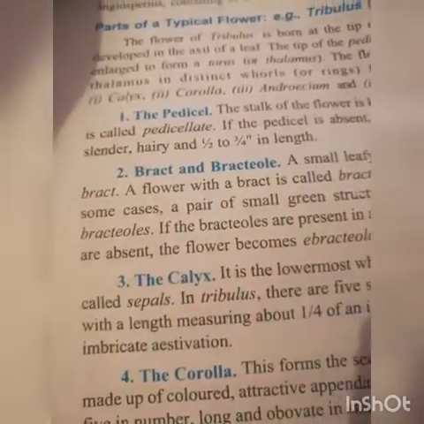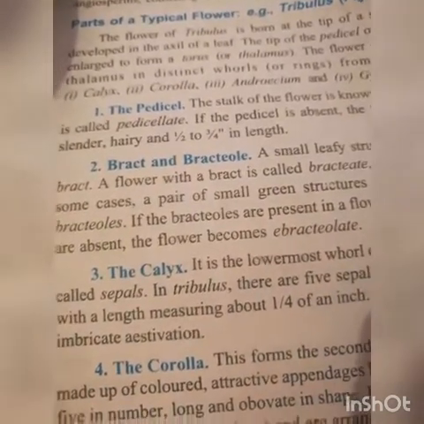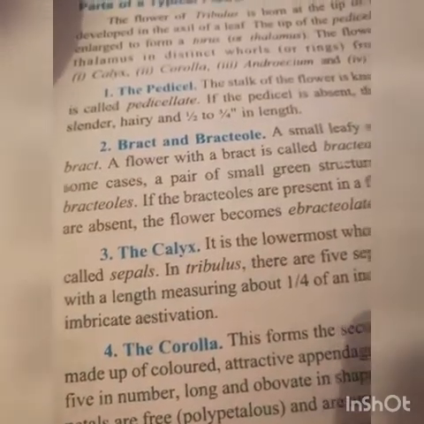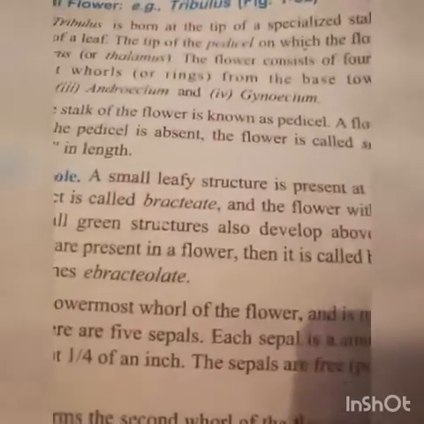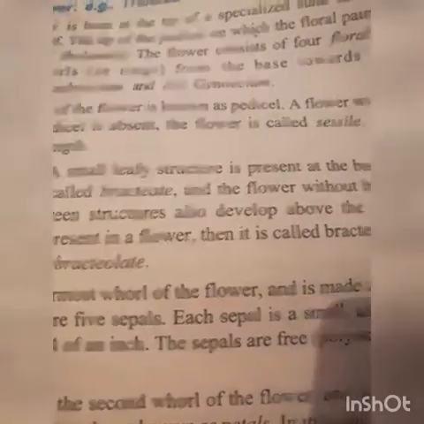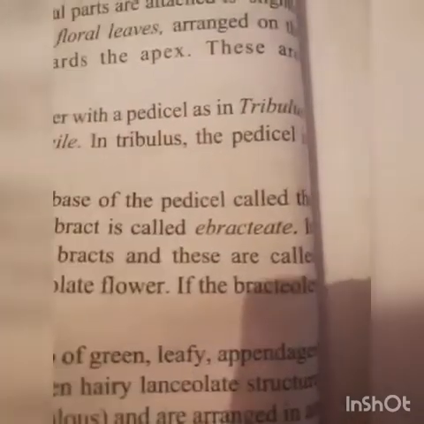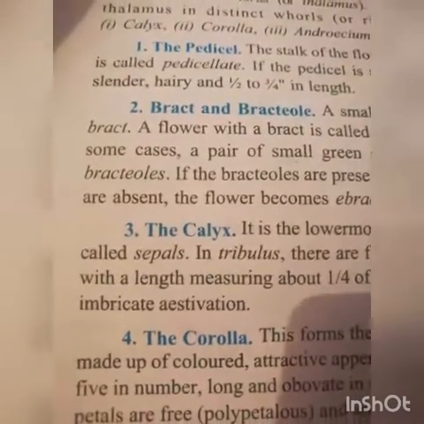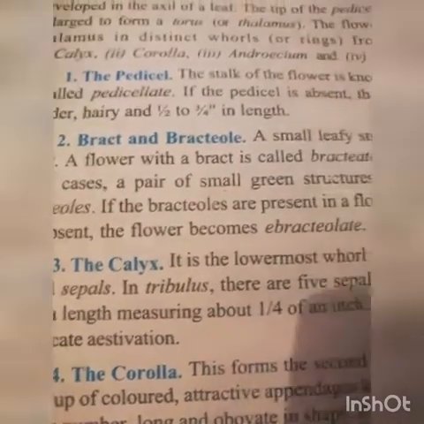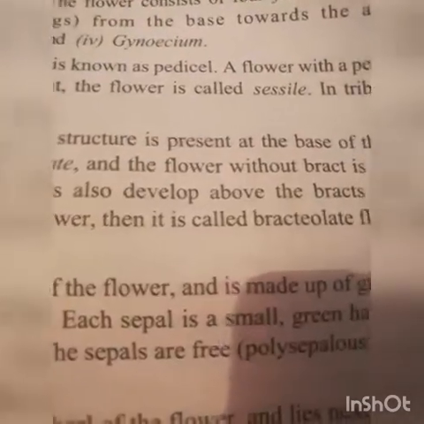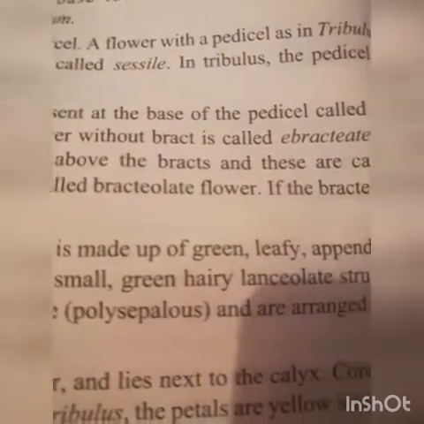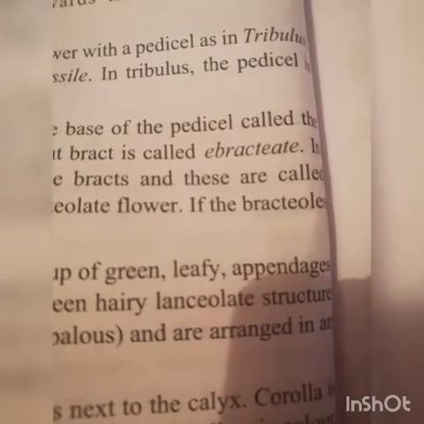Second, bract and bracteoles. In some plants, flower has bract and bracteoles. A small leafy structure is present at the base of pedicel called the bract. A flower with bract is called bracteate, and the flower without bract is called ebracteate.